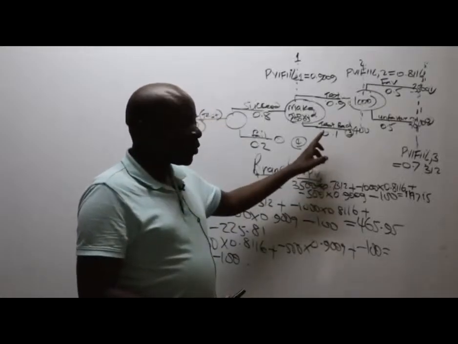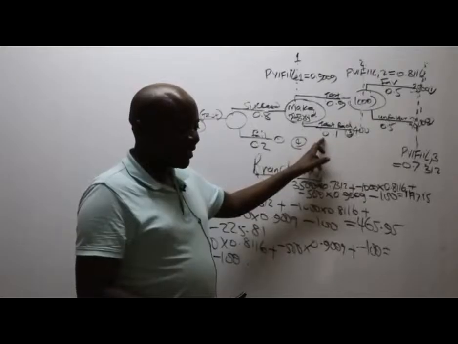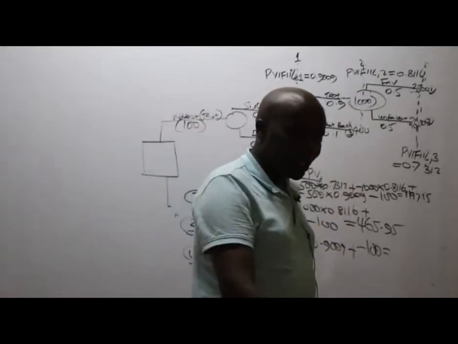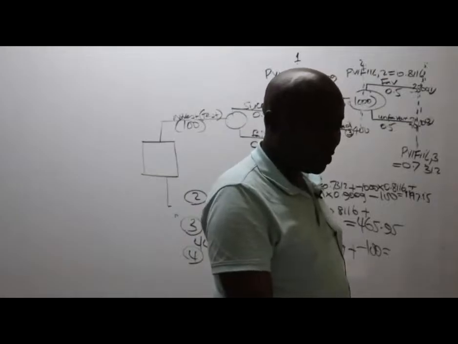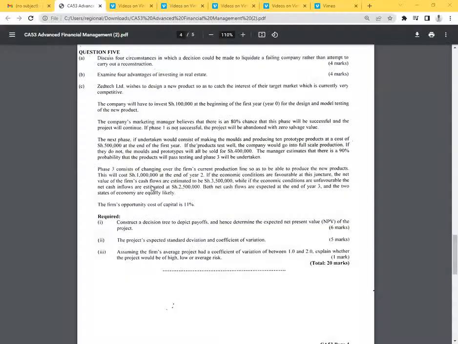Yes, these are given in the question. What they have told us here is, look at this: the next phase, if undertaken, would consist of making the molds and producing 10 prototype products at a cost of 500,000 at the end of the first year. If the products test well, the company would go into full-scale production. If they do not, the molds and prototypes will be sold at 400.